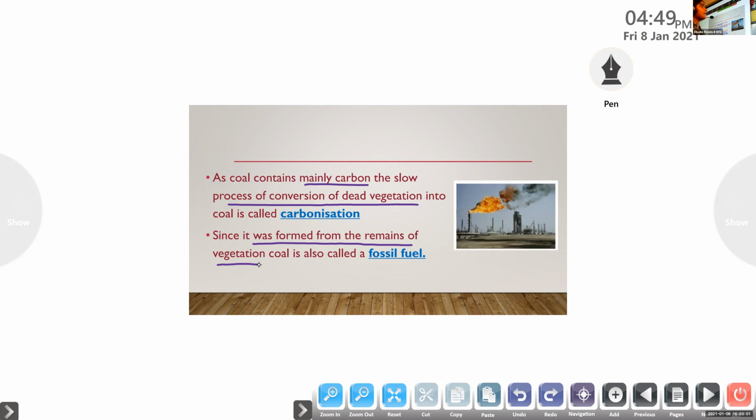And there are certain mines. Mines, I think you all are familiar with the mines, right? Coal mine. Yes, it's a place where we are going to dig and find out this coal. So there are certain coal mines and we start to dig and find out this coal from there. That's about this coal.